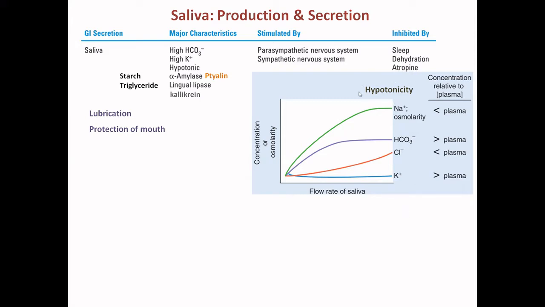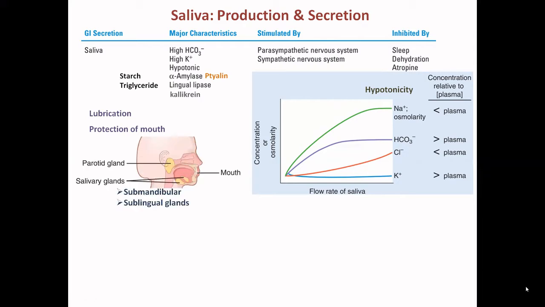But the final concentration of solutes in saliva compared to plasma is hypotonic. Sodium is less compared to plasma, bicarbonate is more, plasma has more chloride than saliva, and saliva has more potassium than plasma. Why we have this scenario, we will be discussing.